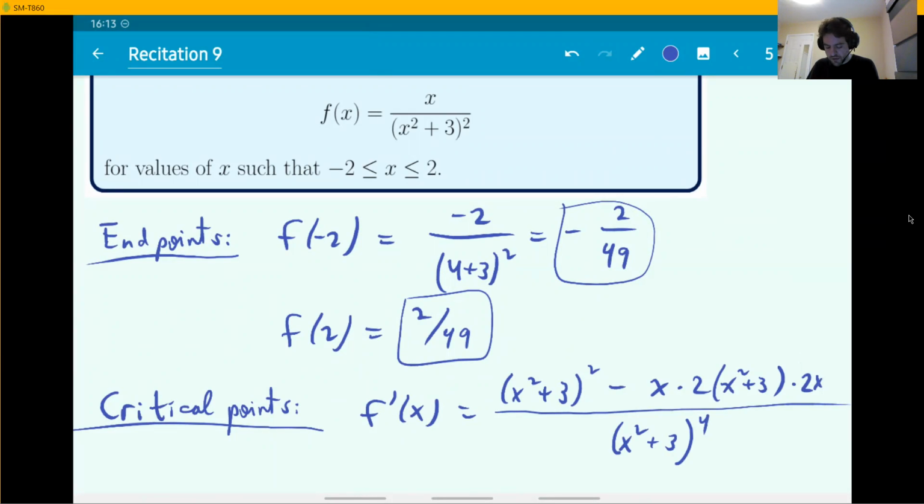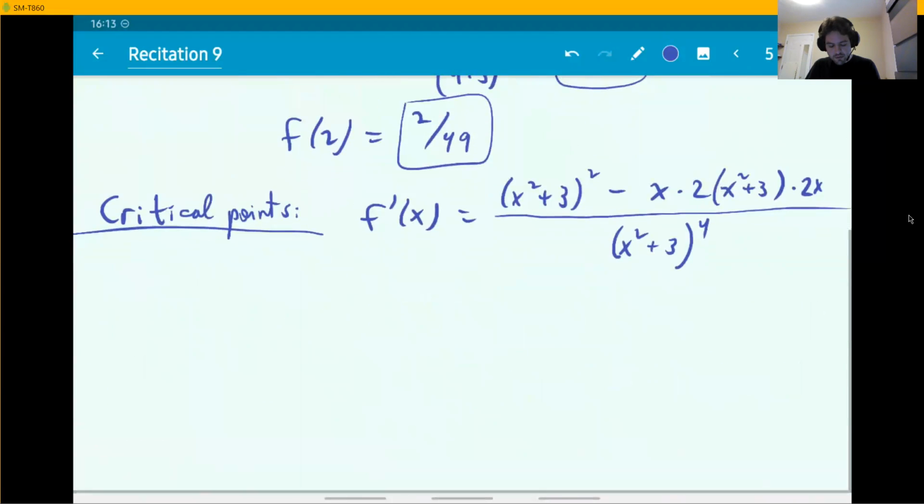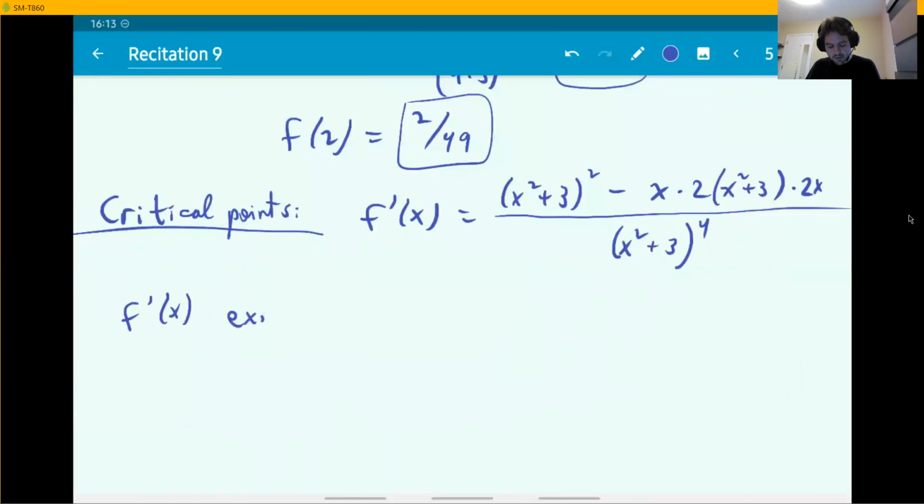So, okay, what do we do with this? Well, the derivative exists for all real numbers x, not only the ones in the domain of the function. There are no problems with this derivative. There is a denominator, it's true, but that number is never 0. You have a strictly positive number with a square plus 3. This is never going to be 0. So there are no points where the derivative does not exist.